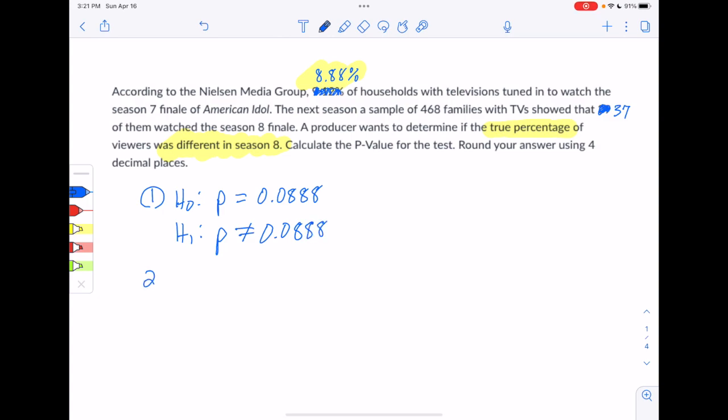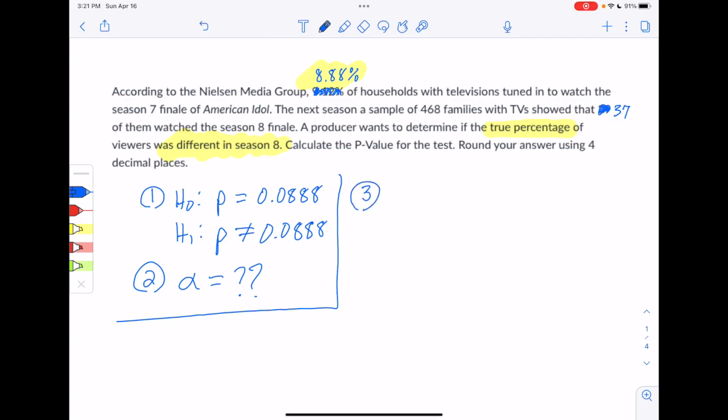We actually can't fully do step 2. That would be to state the significance level, and in this particular part on active learning, they don't mention what it is. So we'll just kind of discuss that when we get to step 5, but that would be what we would normally do for step 2. But we can jump into step 3 and 4 because those don't require alpha.